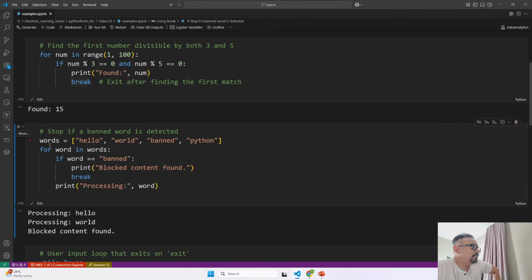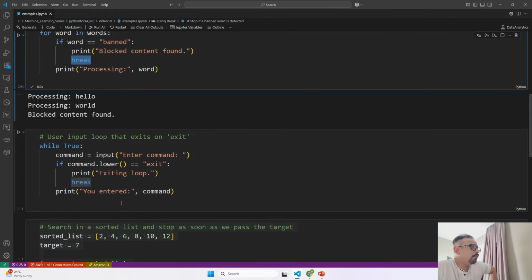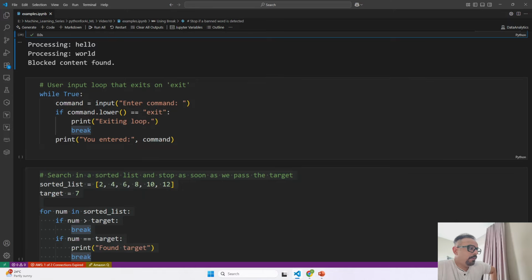If I go ahead and run this, first it checked the first word, hello, it is going to process, no issues. Word world, it is going to process, no issues. Ban, yes, it is blocked content and it is meeting our conditional statement inside the loop, so we use the break statement and come out of the loop. Now another example.